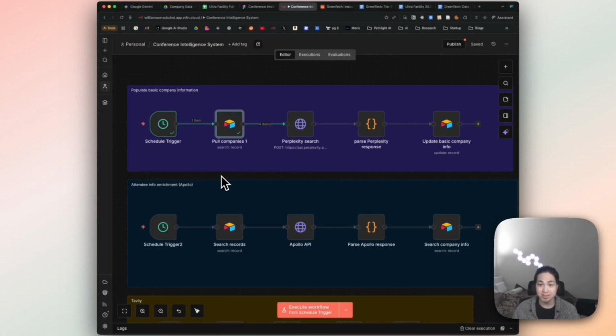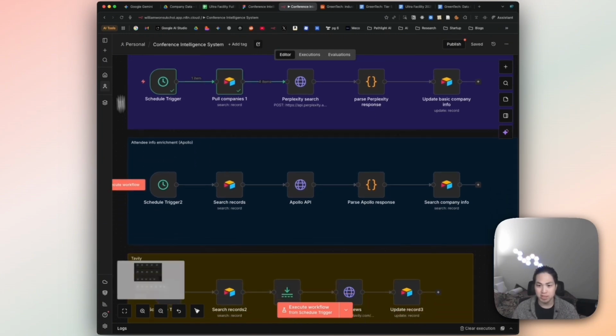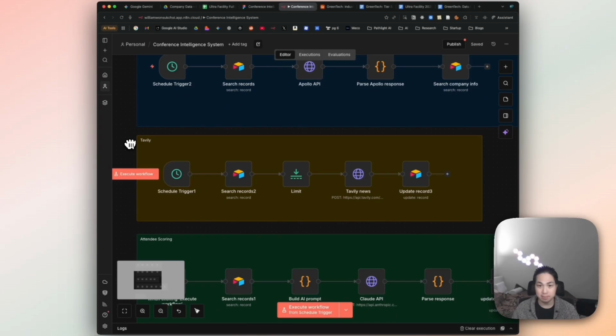Using the same logic, I'm building the same workflow for Apollo, which is again the API I use to populate people information like LinkedIn and job history. I'm also using it for connecting it to a recent news API called Tavily, and I added a few filter words in there to make sure that we're pulling relevant news for the past 6 months for each of these companies, whether they're related to the data center industry or they're working on live construction projects.